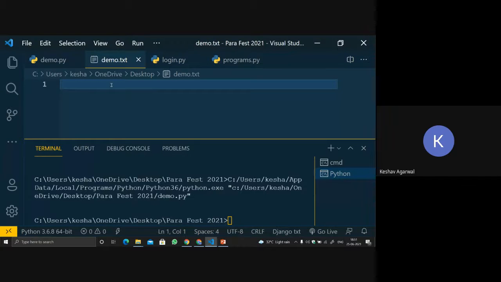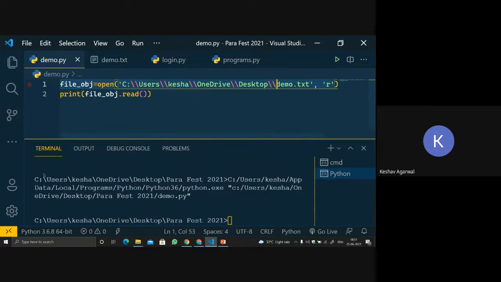Now let's write Python programming, and then we will save the file. Now let's go to our Python file and run the code again. See, we got the output. It read the file, whatever the content was inside the file, and it gave us output. Now you can do anything on this particular string.